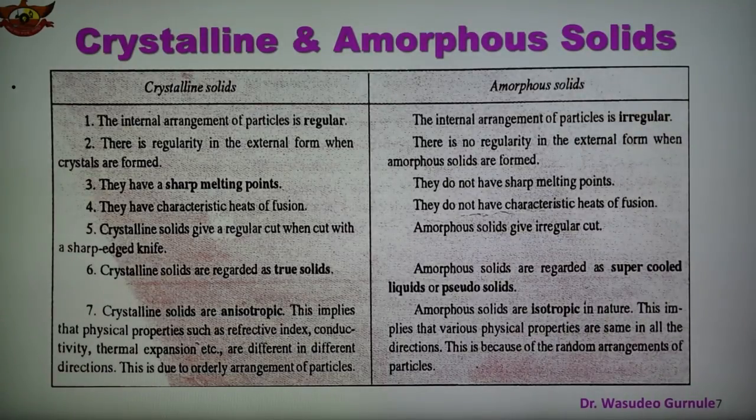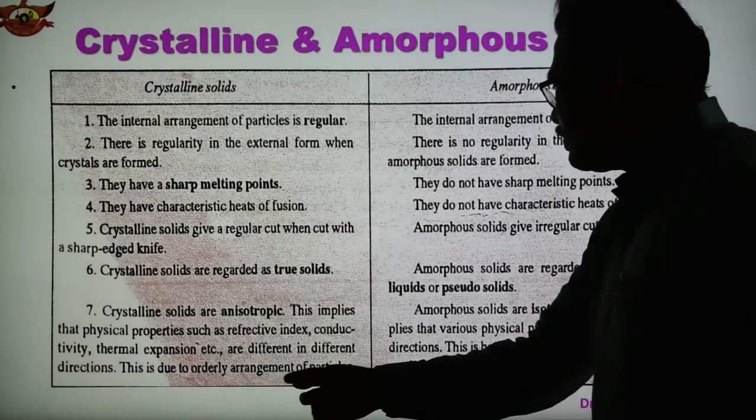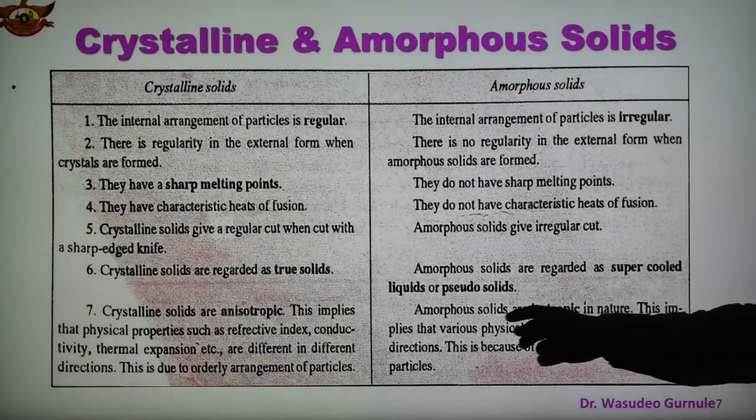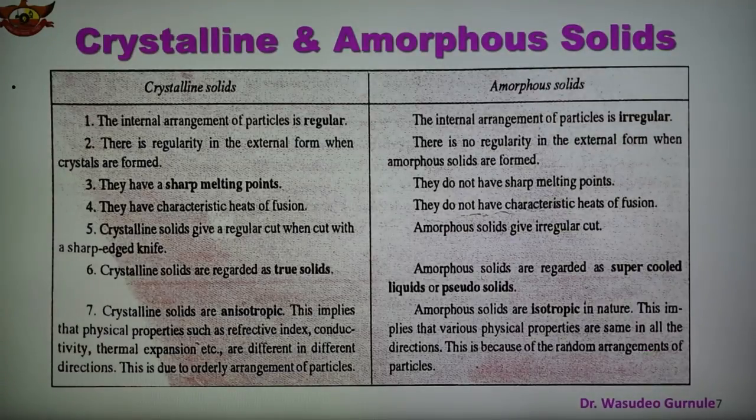Anisotropic implies that physical properties like refractive index, conductivity, and thermal expansion are different in different directions, and this is due to the orderly arrangement of particles. Therefore it is known as anisotropic, whereas amorphous solids are isotropic in nature, and various physical properties are the same in all directions. This is because of the random arrangement of the particles. So these are the differences between crystalline and amorphous solids.